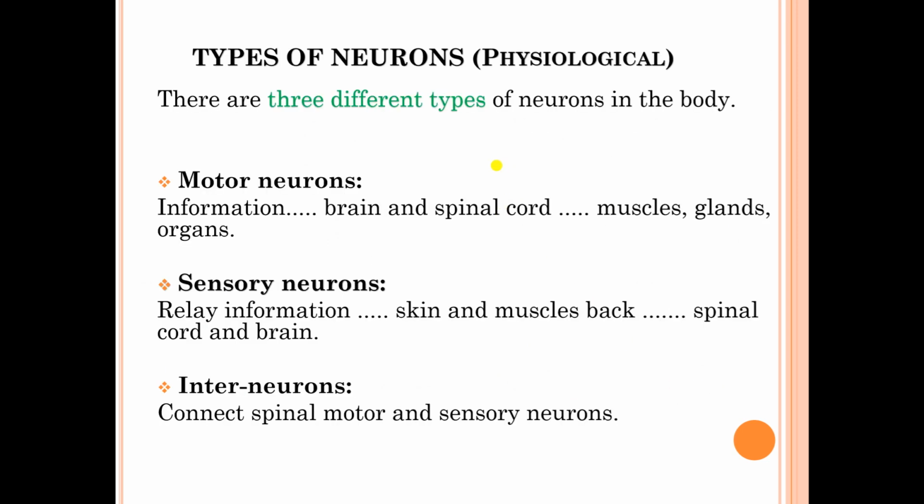Neurons can be categorized on the basis of their function. So the first type of neurons are the motor neurons. These types of neurons transmit impulses from the brain and spinal cord and send the message to the muscles, glands, and organs.